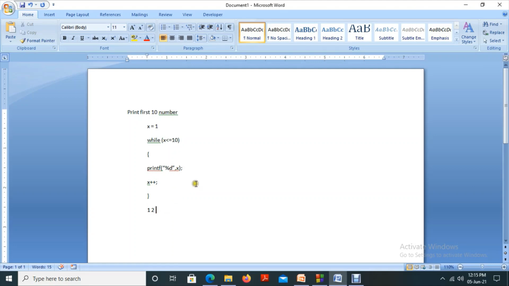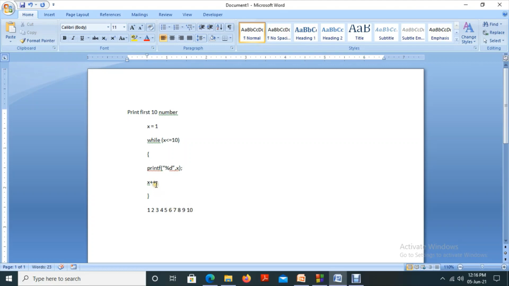Condition true. Print 3. Likewise, this process executes up to 10 less than or equal to 10. Listen, 10 less than or equal to 10, either less than or equal to, that is the concept. 10 less than or equal to 10, condition true, it comes into the block, print 10. So it continues like this, 5, 6, 7, 8, 9, 10.